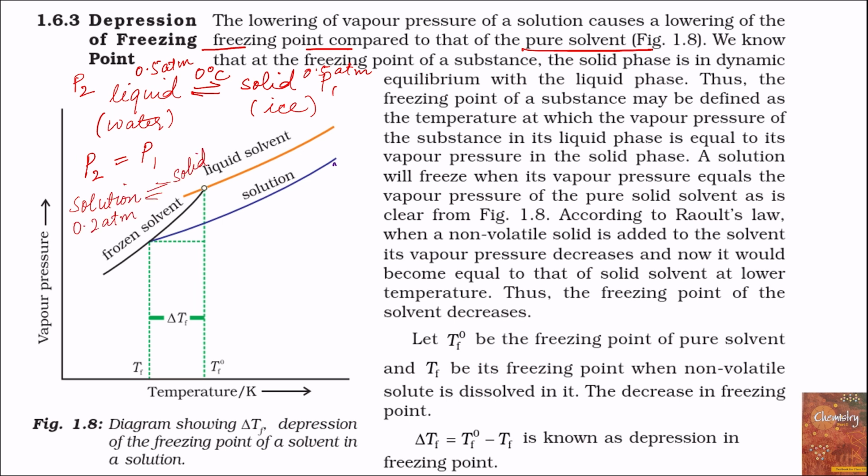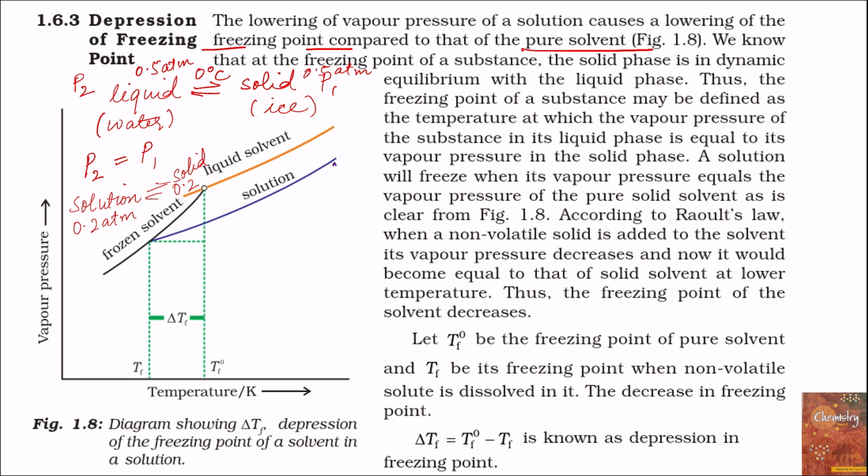Now this is in equilibrium with the solid state, and the temperature at which the vapor pressure of this solid phase will become equal to the vapor pressure above the solution phase, that temperature will be the freezing point of the solution. Now since the vapor pressure has decreased, the temperature at which the vapor pressure of solid phase will become equal to 0.2 atmosphere will be less than the temperature at which the vapor pressure of the solid phase is equal to 0.5 atmosphere.